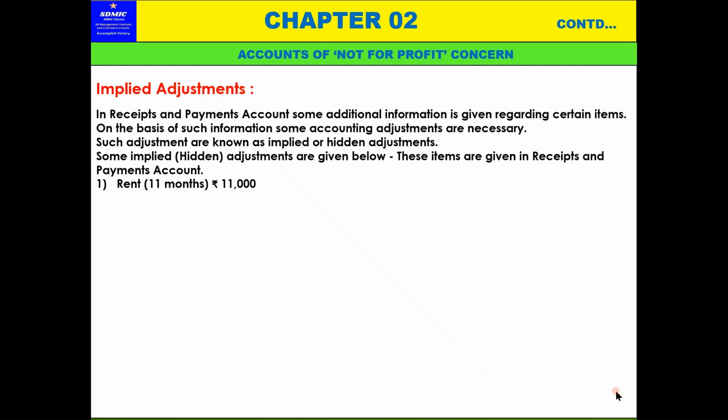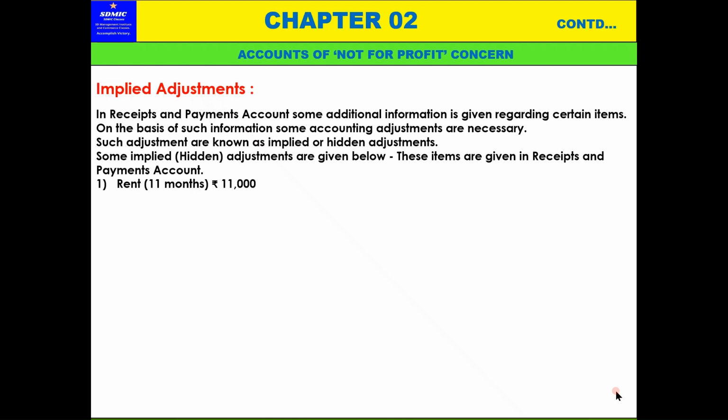This we have already learned, but here also these types of adjustments are coming. Rent for 11 months is written, that is 11,000, so 1,000 rupees is short for 12 months. The accounting year is 12 months. So this is implied. When it is written that it is 11 months, then it is implied that 1 month is pending.